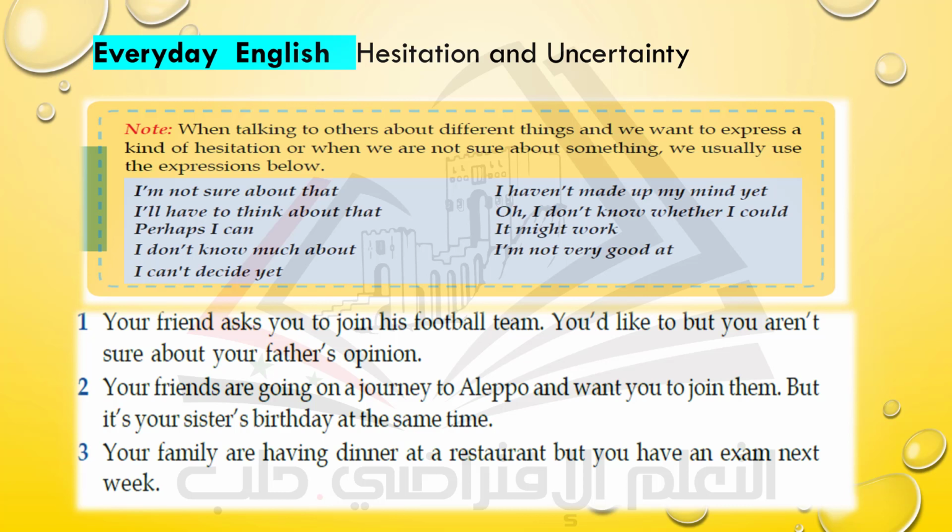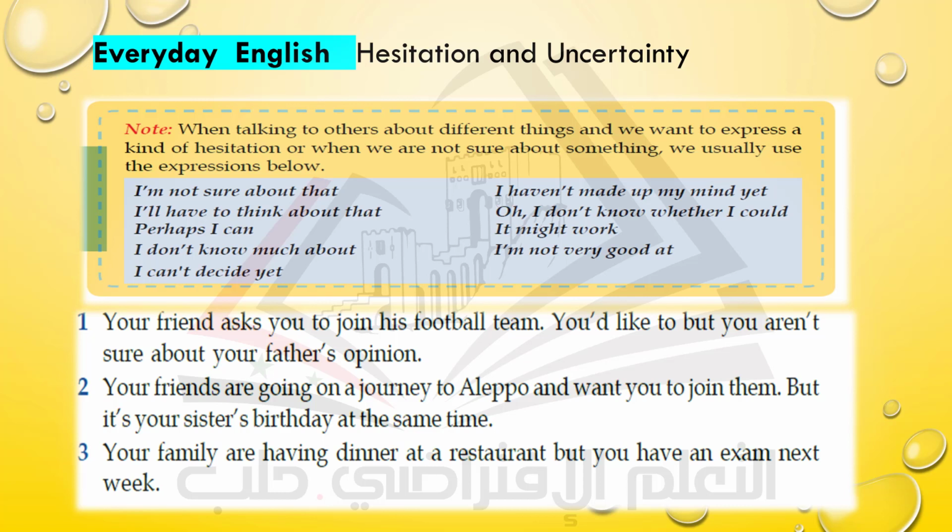So we have here 3 situations. Let's read these situations and see how you can express uncertainty or hesitation, dear students. Well, sentence number 1. Your friend asks you to join his football team. You'd like to, but you aren't sure about your father's opinion.